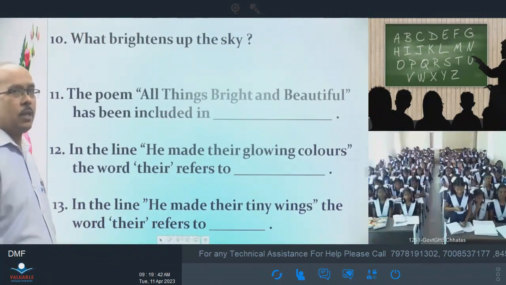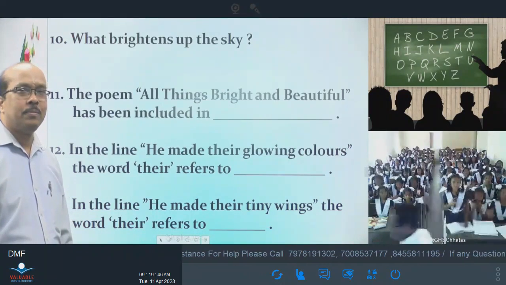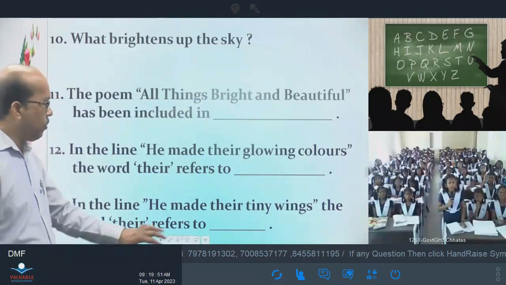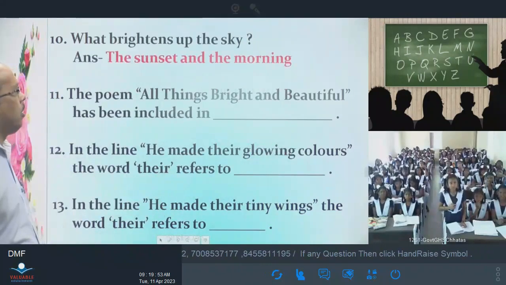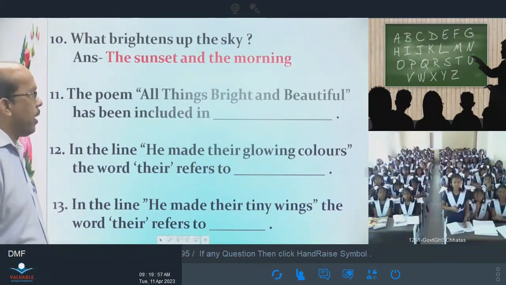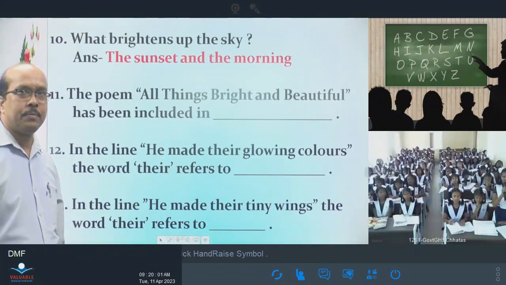What brightens the sky? The sunset and the morning. The sunset and the morning brighten the sky. Very good. The poem All Things Bright and Beautiful has been included in this, C.F. Alexander.